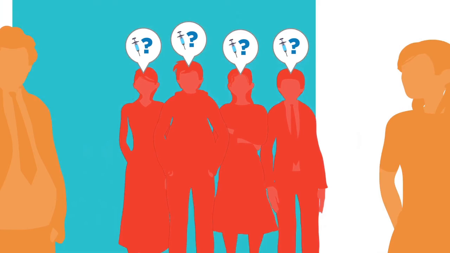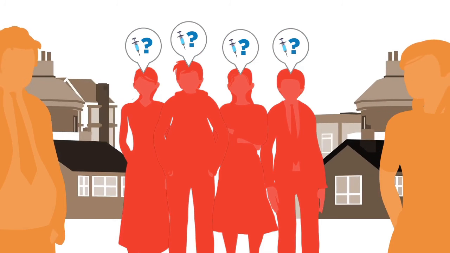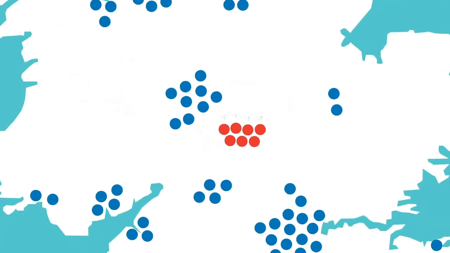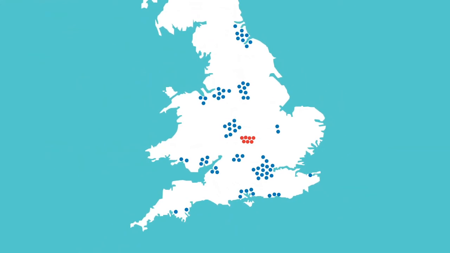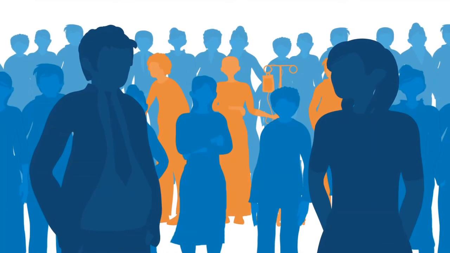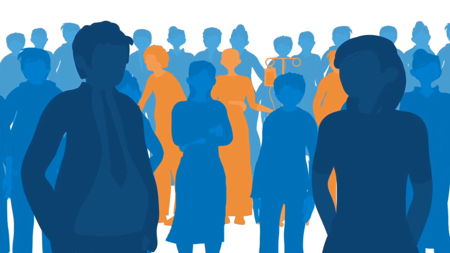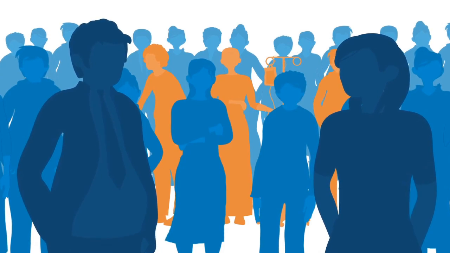It's also important to realize that herd immunity doesn't guarantee protection. People who don't get vaccinated tend to cluster together in communities. So if a disease outbreak does occur, it's much more likely to spread within these communities than in the population as a whole. And herd immunity doesn't work at all for some diseases like tetanus, which is caught from bacteria in the environment rather than other people. So, getting vaccinated gives us the best chance of individual protection, as well as helping to protect some of the most vulnerable people in our society.